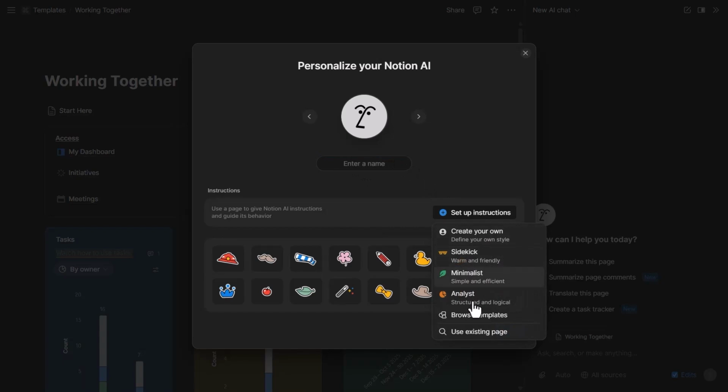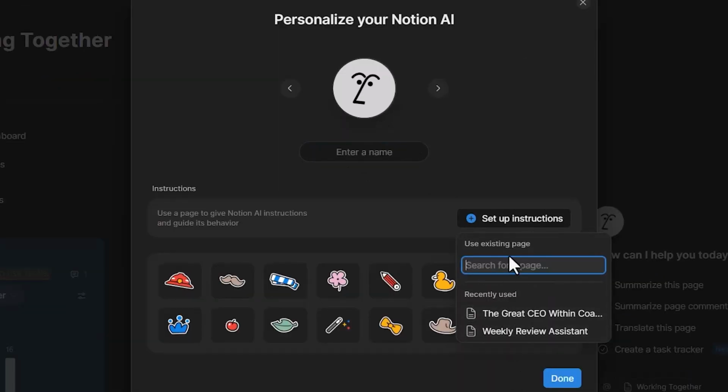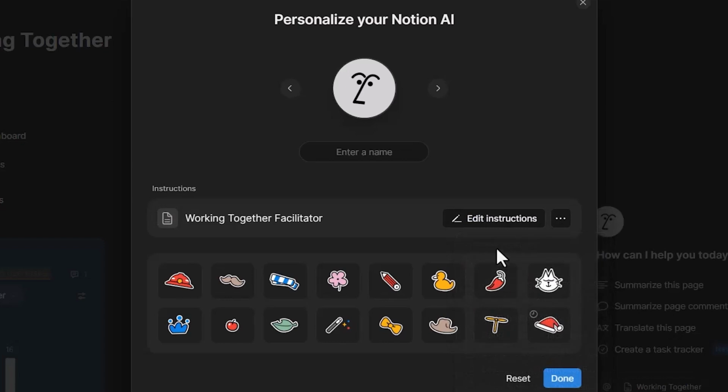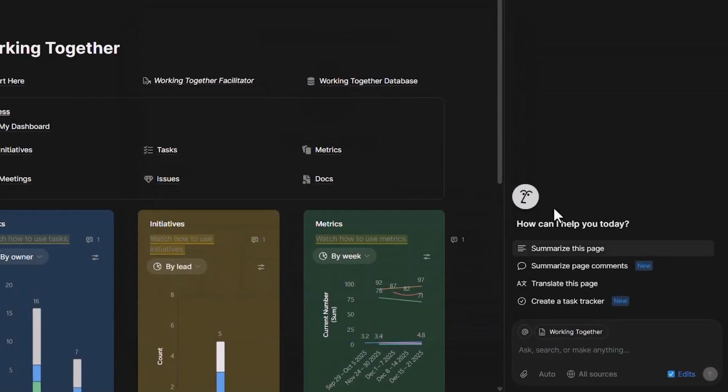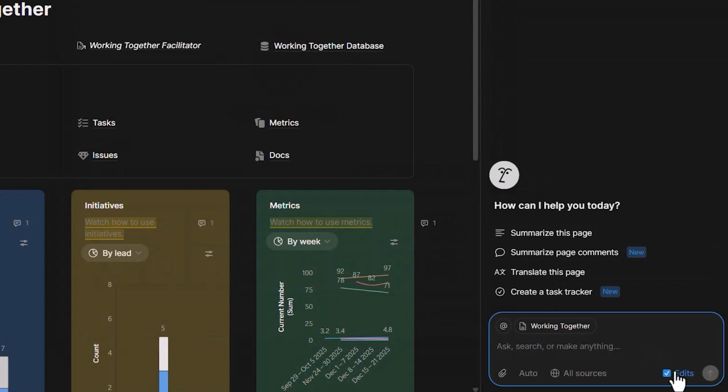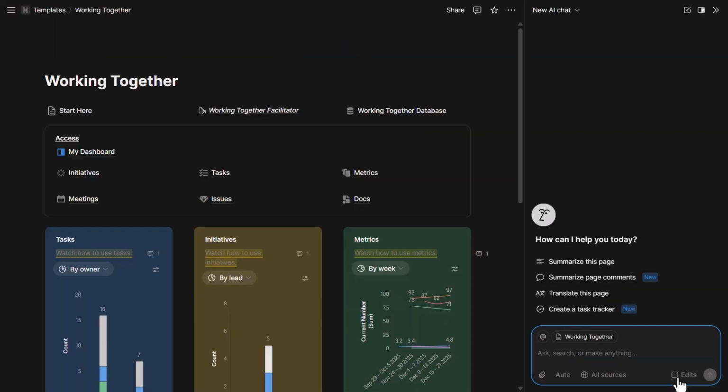So you can set up instructions, use an existing page, and the page will be the Working Together facilitator that has knowledge about the Working Together management system by Mulally. And you can certainly customize the instructions as well if you wish for the AI to interact in a certain way. When you set the instructions here, then the chat will respect that style, and you can decide if you wanted to also make edits.